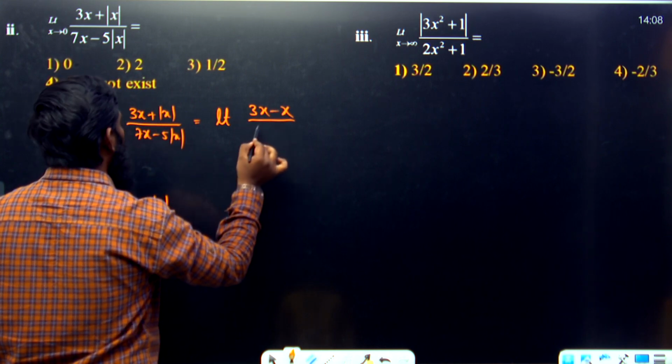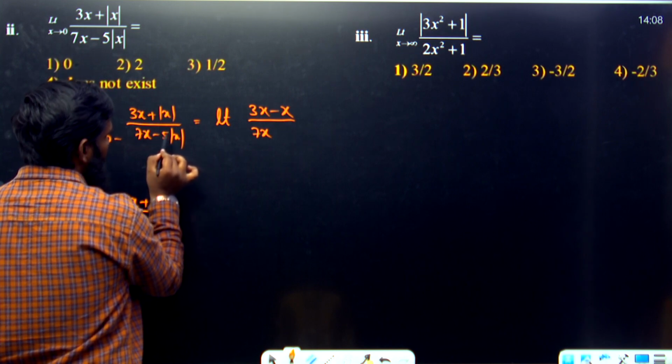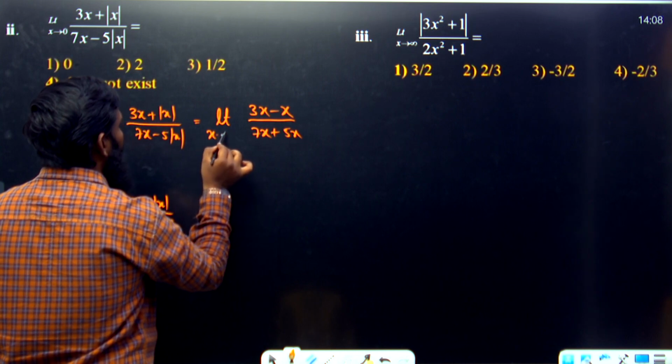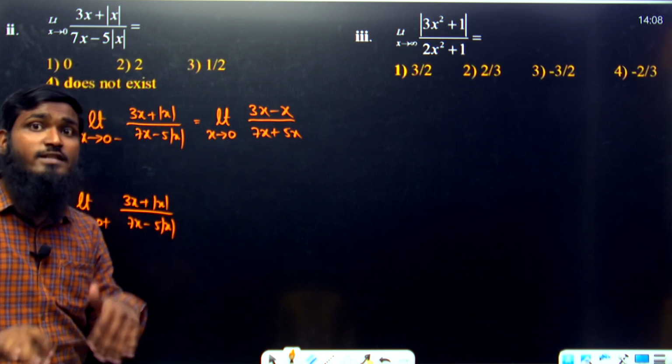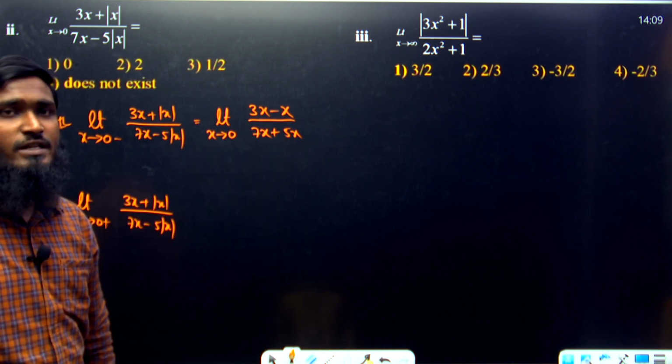So let us write this part as limit of (3x minus x) divided by (7x. Again this part also we write as minus x. Minus into minus is plus, so plus 5x), like this we have taken, and limit x tends to 0. No need to write 0 minus again, because what I have told you, after applying the condition, no need to write 0 minus or 0 plus.